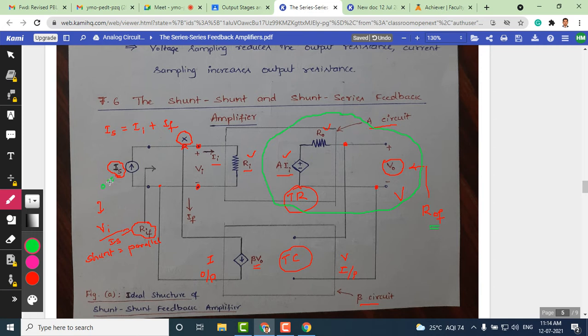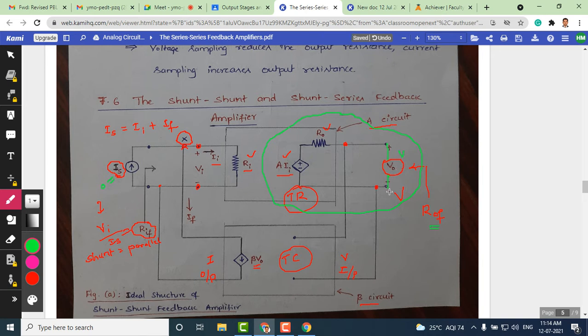In this case it is Is because the input signal itself is Is. So the influence of Is should not be there while measuring the output resistance. And also we connect here a temporary voltage source called a test voltage, which you can label as V naught, or simply label as V.